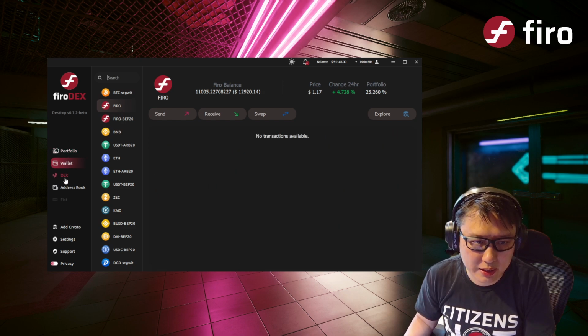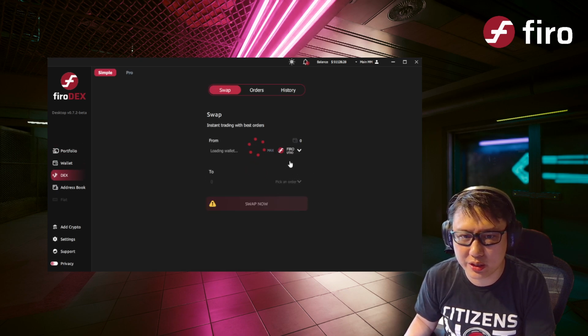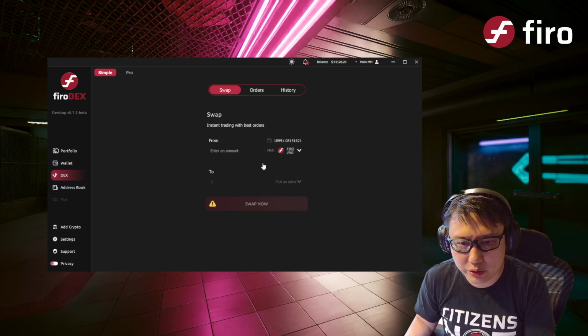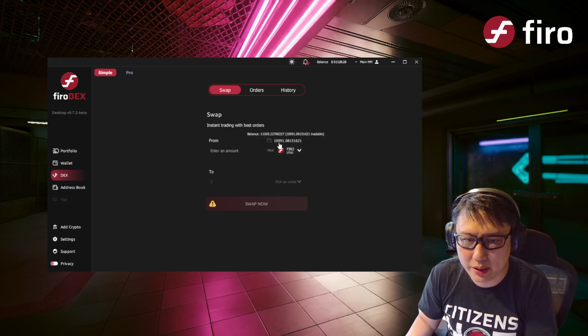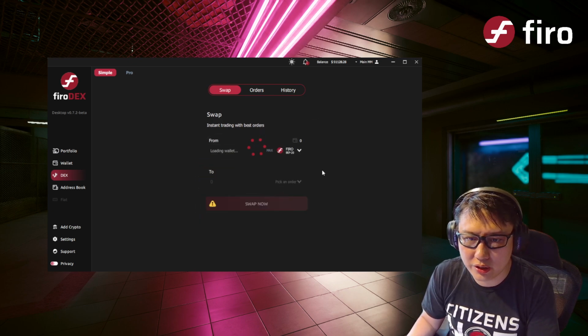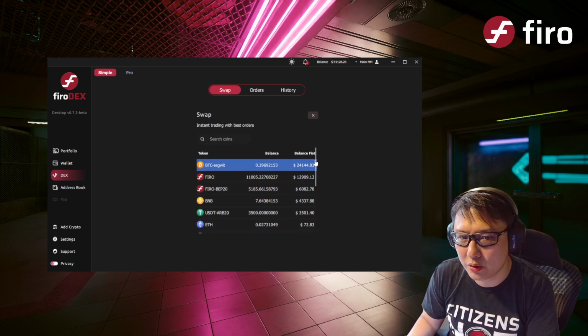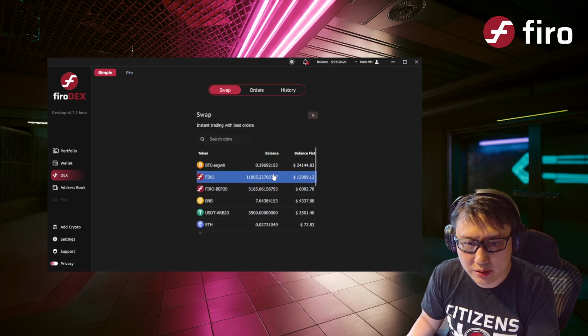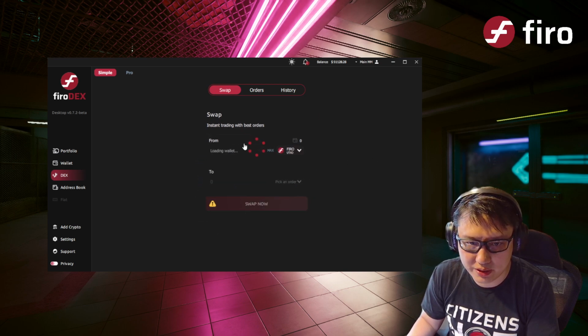And let's go to the DEX function, which is what it's all about. And now it's loading the wallet. It says that you have almost about 11,000 Firo that is ready to swap. You can also select BEP20 Firo or any other assets that you have in your wallet. Okay, so let's swap some Firo here first.